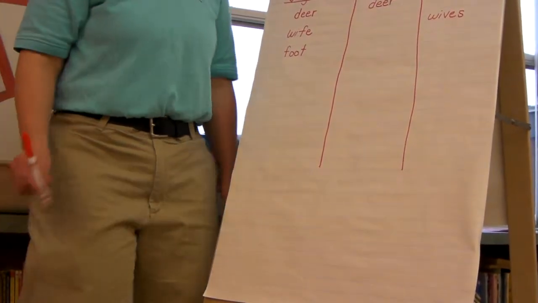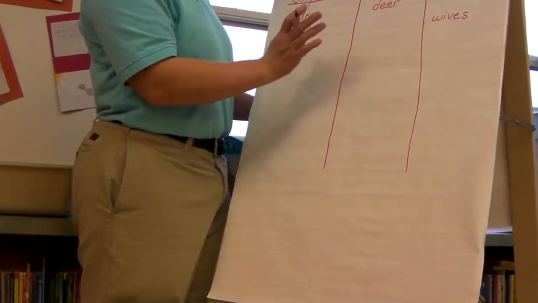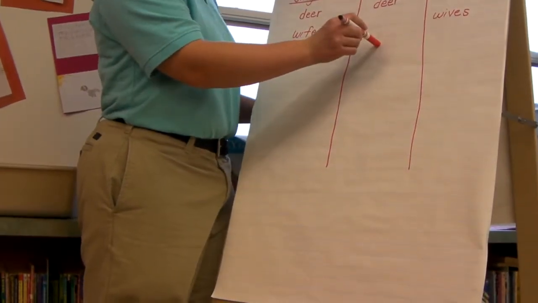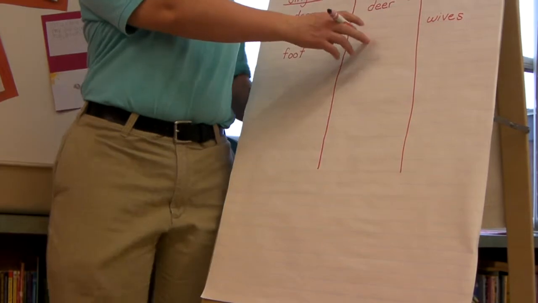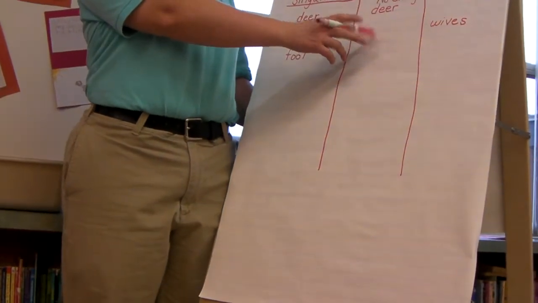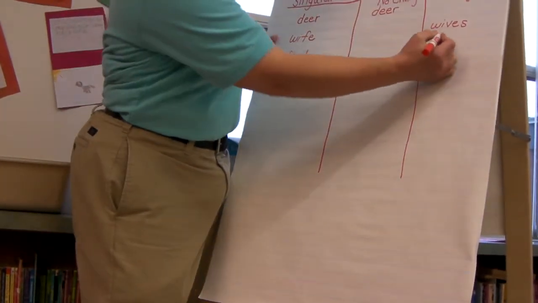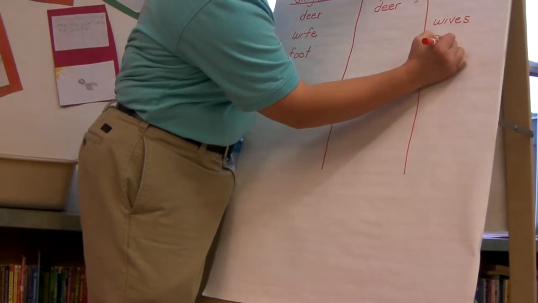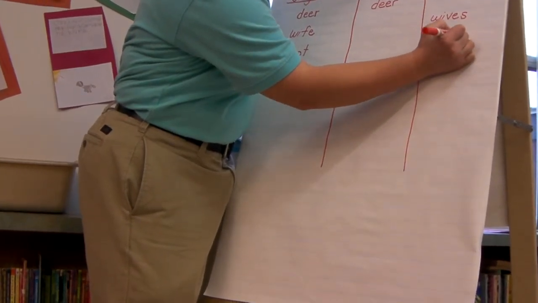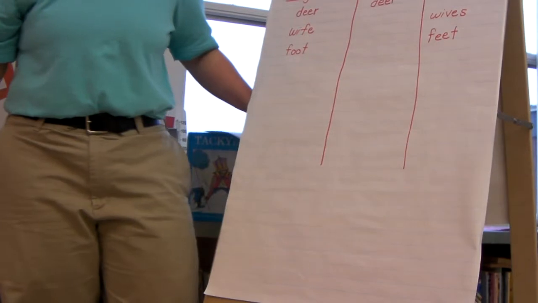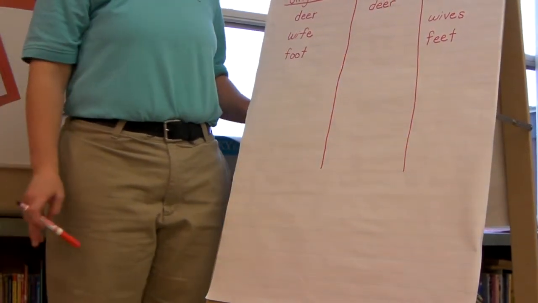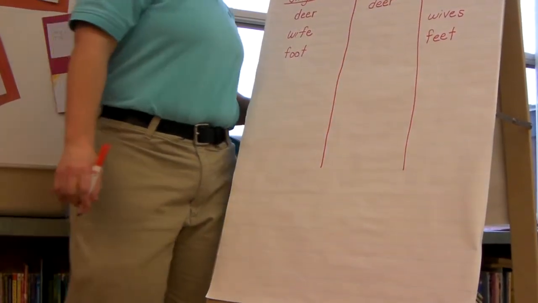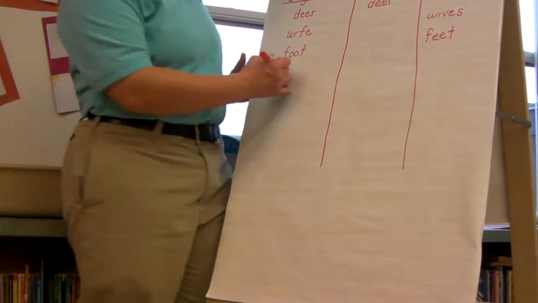Do we say I have 2 foot? I'm standing on 2 foot right now. No, we have to change it to I'm standing on 2 feet. So foot changes to feet when there's more of them. Foot to feet.